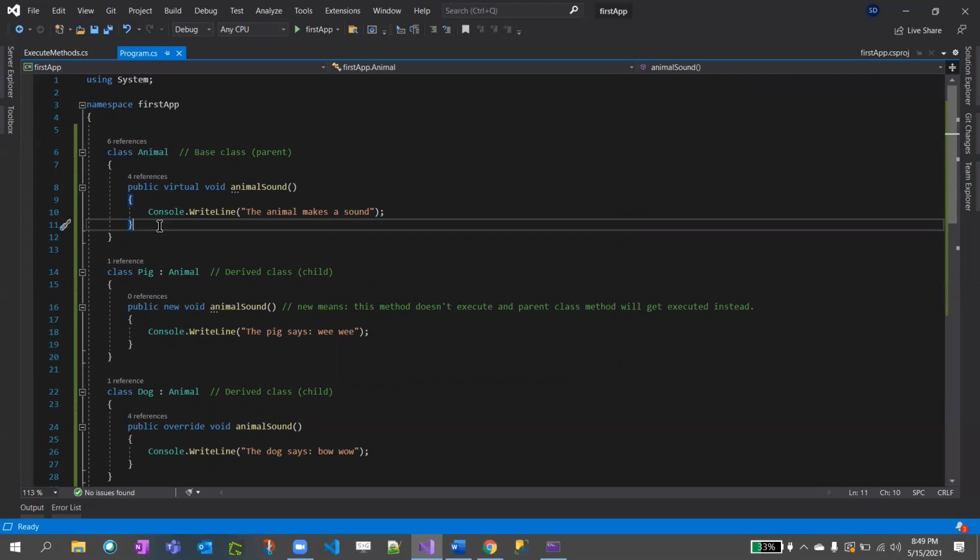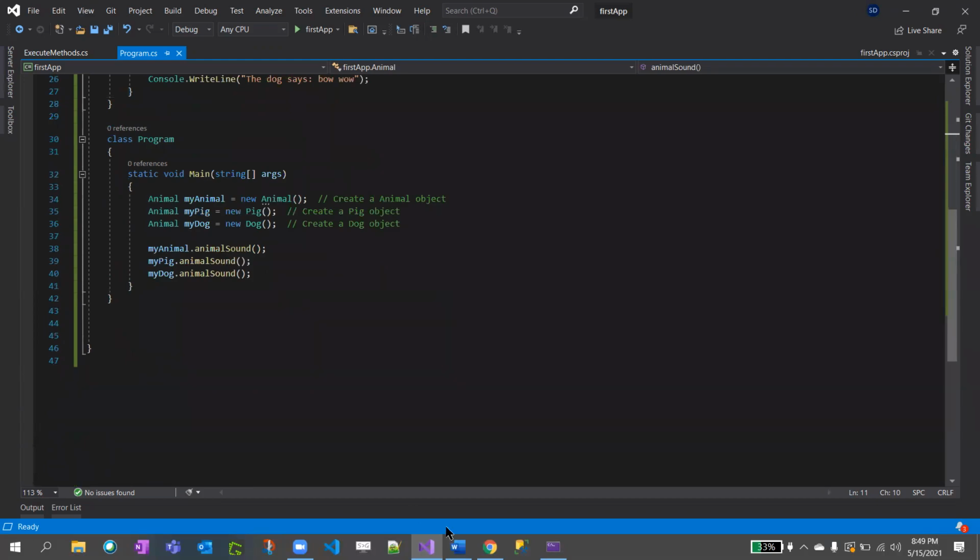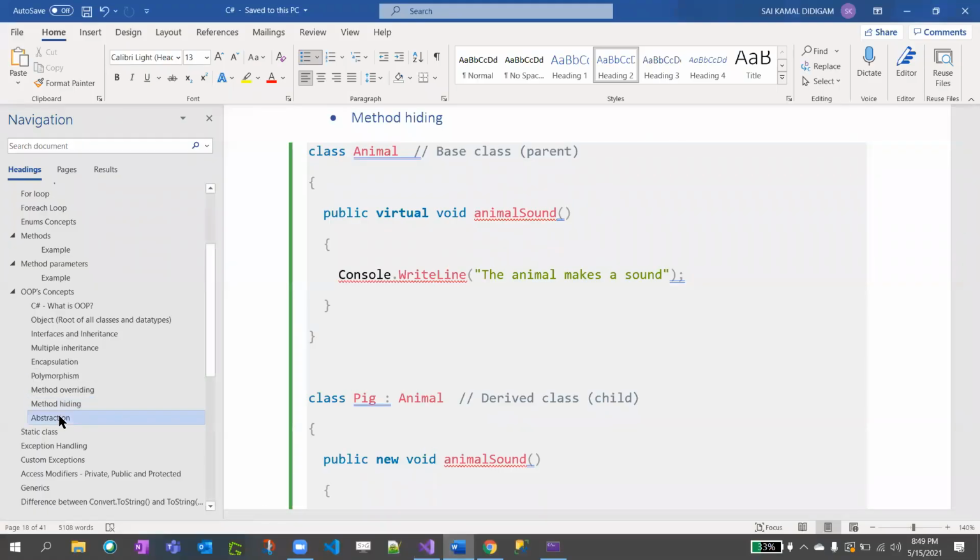You got it, right? Later, after a few days, they will work on that child class which was broken, fix it, and just remove that new and put override back. That is a real-time use case. Clear, right? If the new version is broken, they'll just switch it to the parent. That's what the use is. Yeah, this is method hiding.